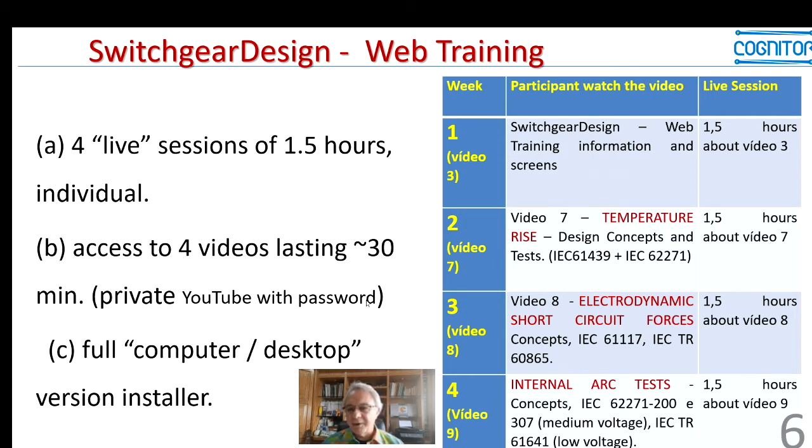And also with the training package, we send the participants one copy of the installer of the computer version, the complete version with all the possibilities of the software, and all the instructions to install.